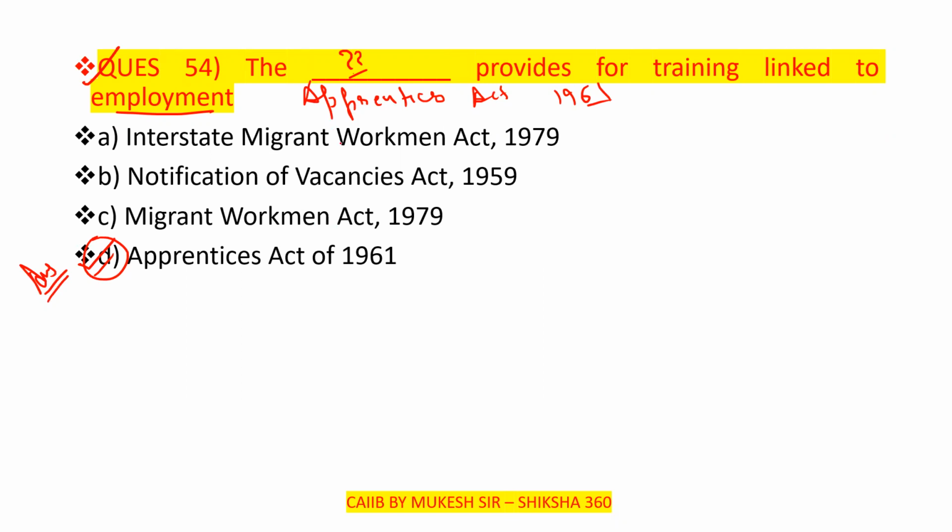Can anyone tell what is the function of the Interstate Migrant Workmen Act 1979? Please tell fast if anyone knows.